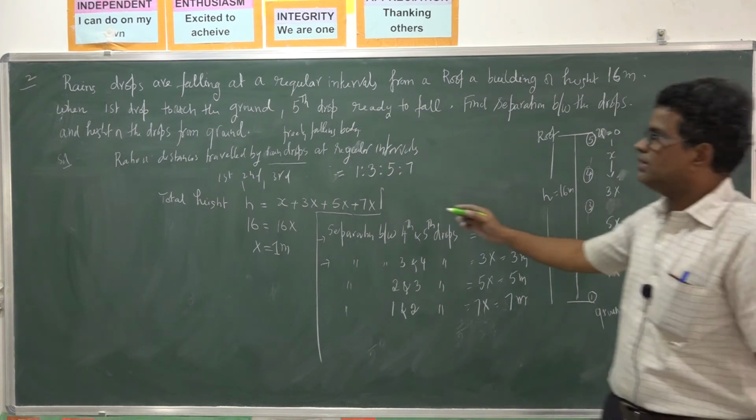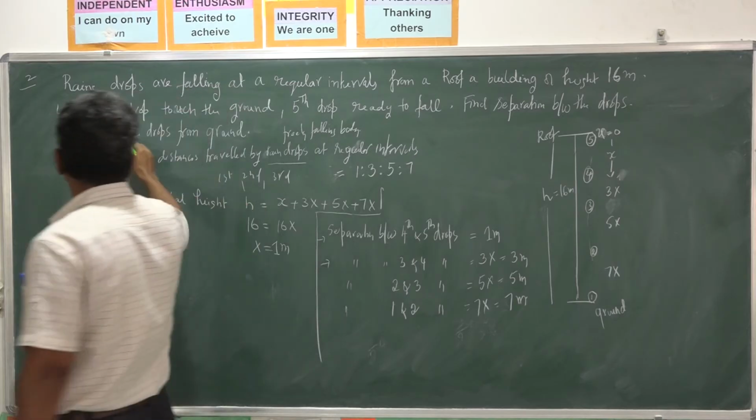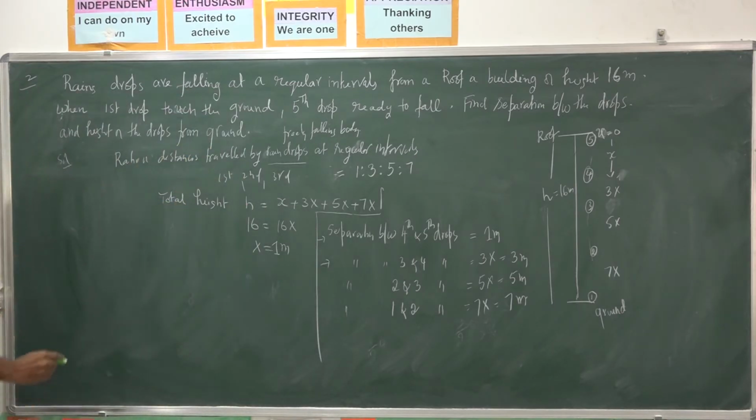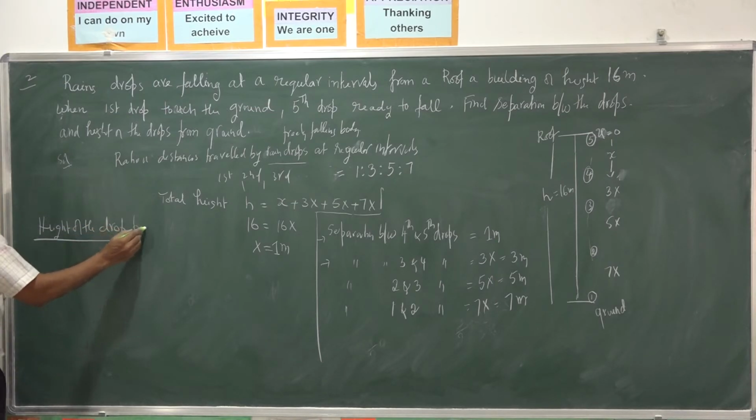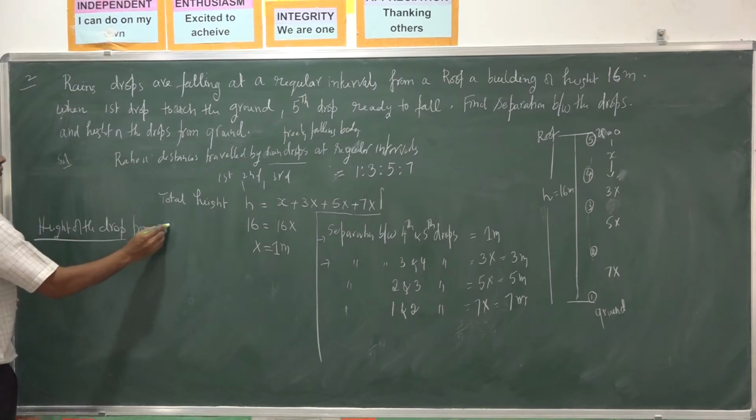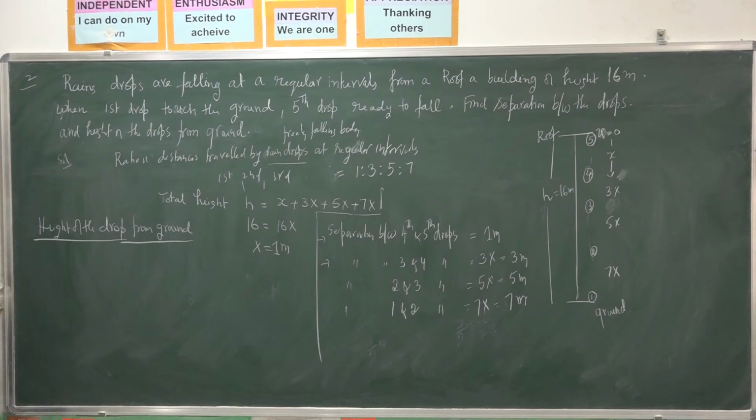And we also want the height of the drops from the ground. So we have the height of the drops from the ground. The first drop is at what height?